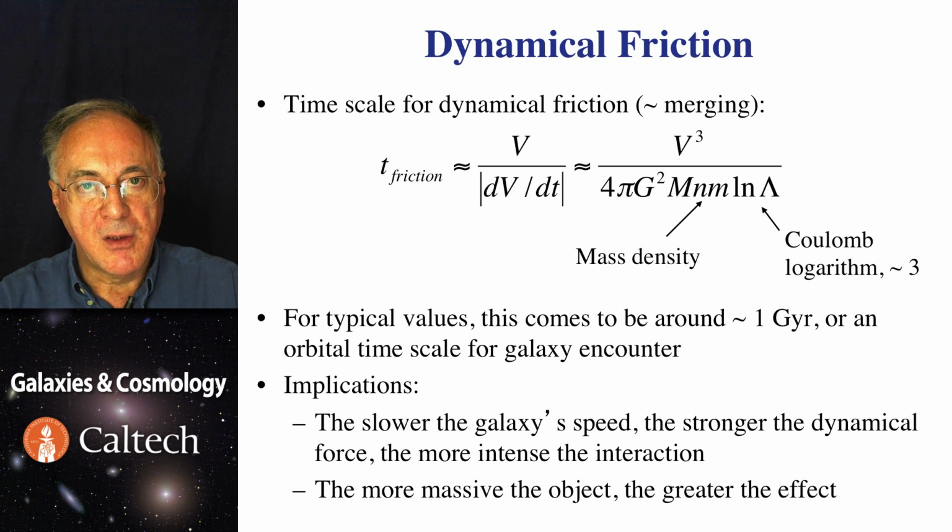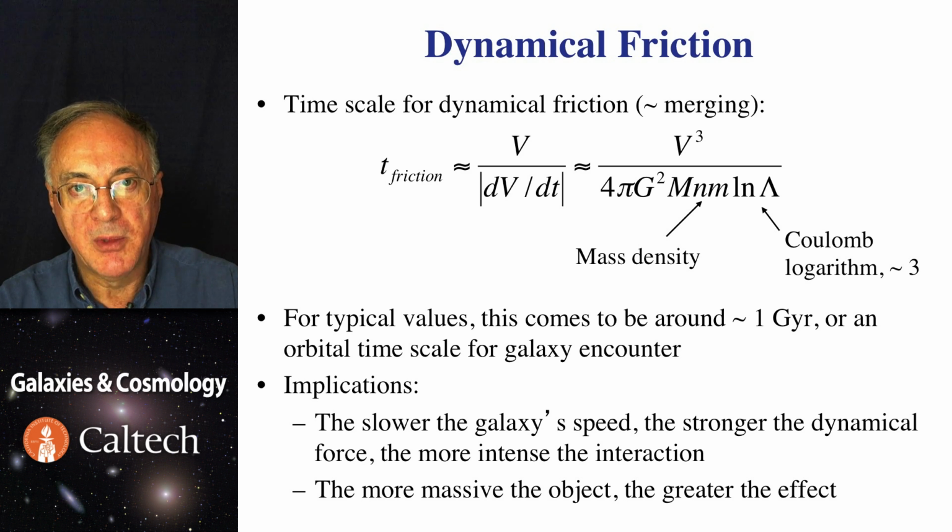It has several interesting features. The denser the medium which is being perturbed, and the higher the mass of the perturber, the shorter the timescale, which is intuitively clear. But also, the timescale gets to be longer if the velocity of the perturber is high. And the reason for this is that perturbers that zip by very fast simply don't have enough time to deposit enough kinetic energy in the perturbee galaxy. So it will take many different passes for dynamical friction to actually do its thing. This is why the time goes up.